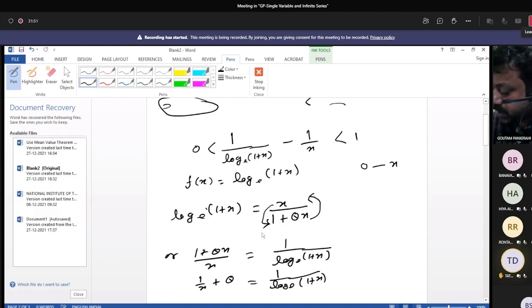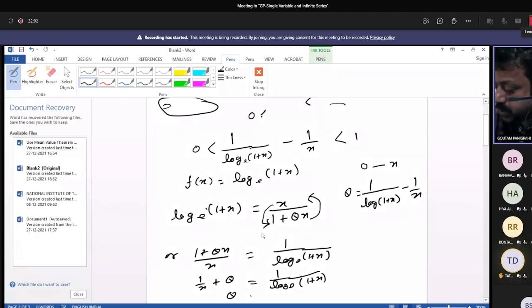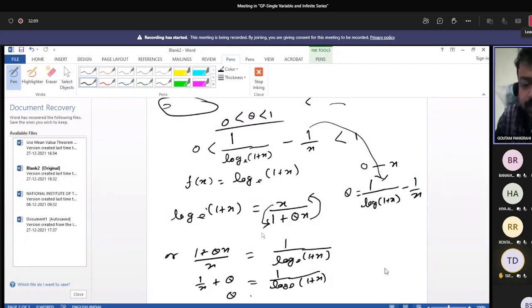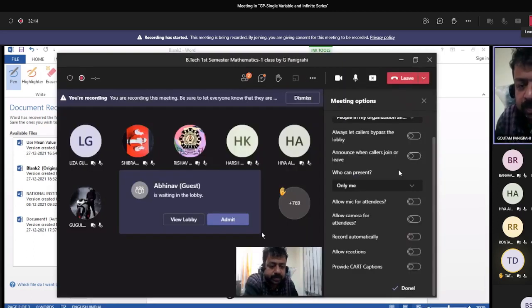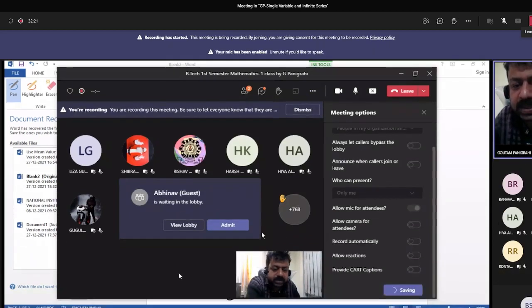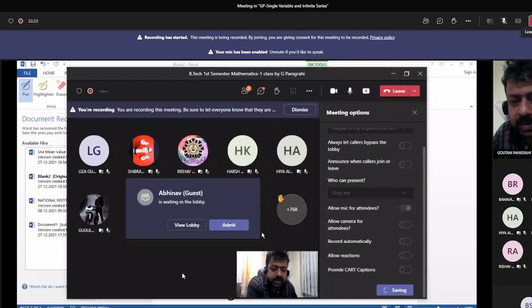Now here theta equals 1 by log of 1 plus x minus 1 by x, and you have assumed that theta is in the open interval 0 to 1. So it is put. This is also another problem, belongs to this particular category. Is it clear? Yes, sir.